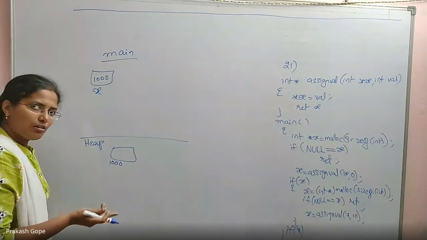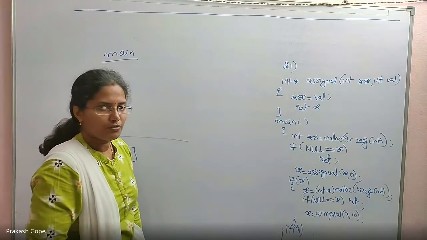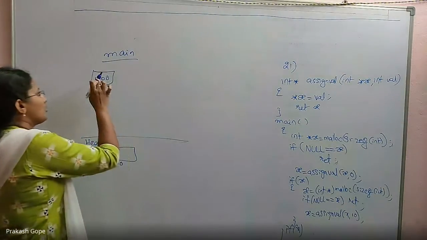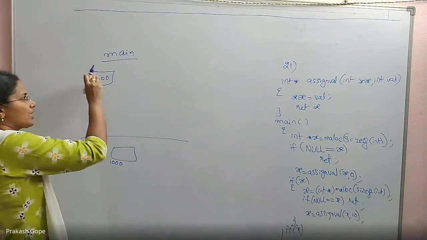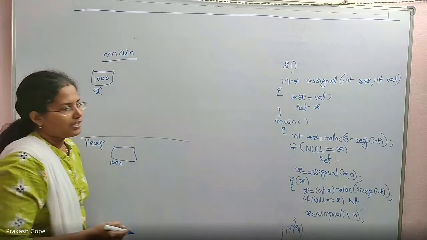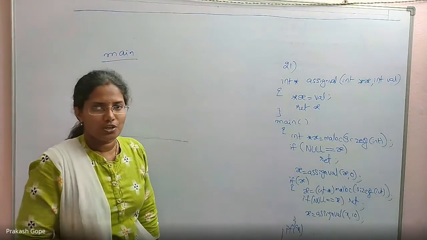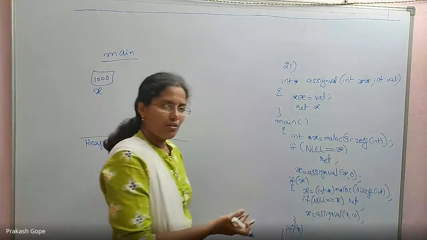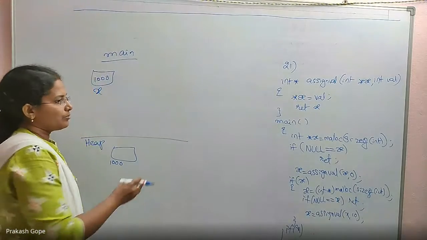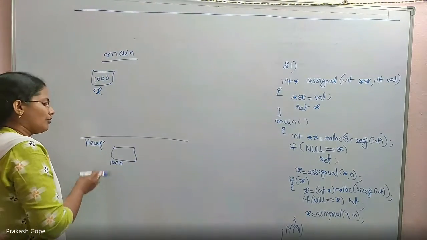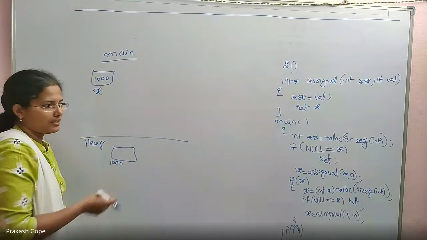If null equal to x, whether you say a equal to b or b equal to a, both are the same. There's no difference. If x is equal to null, if this memory is not allocated, obviously malloc will return null, so x would have null. If x equal to null, I am returning, which means I am stopping the program, so it's not a problem. So I can say null equal to x or x equal to null, both are the same. Which means if x is not null, memory was allocated in the heap area, and its base address is with x, that is in main.